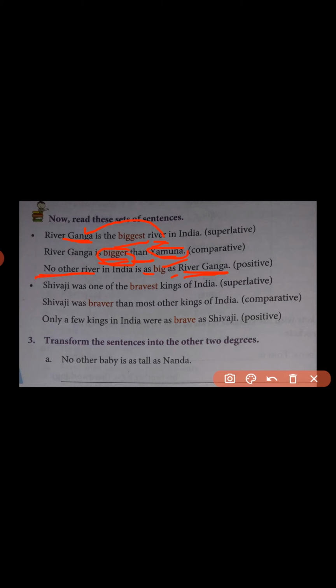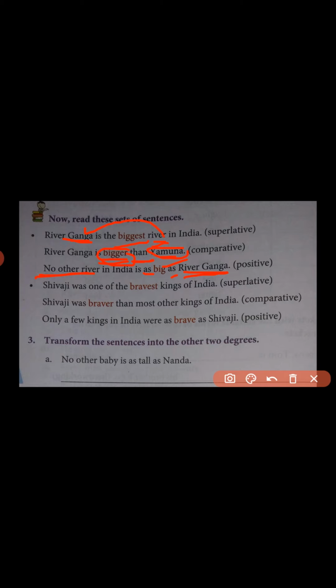While changing superlative degree into positive, we have to follow the same sentence as in the beginning: no other plus common noun, then the degree form in simple form as, and the proper noun soon after, as in the positive degree.